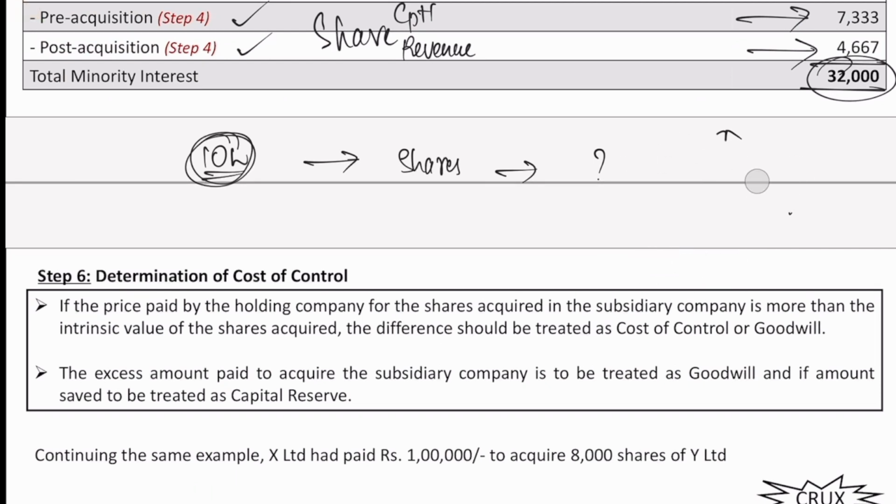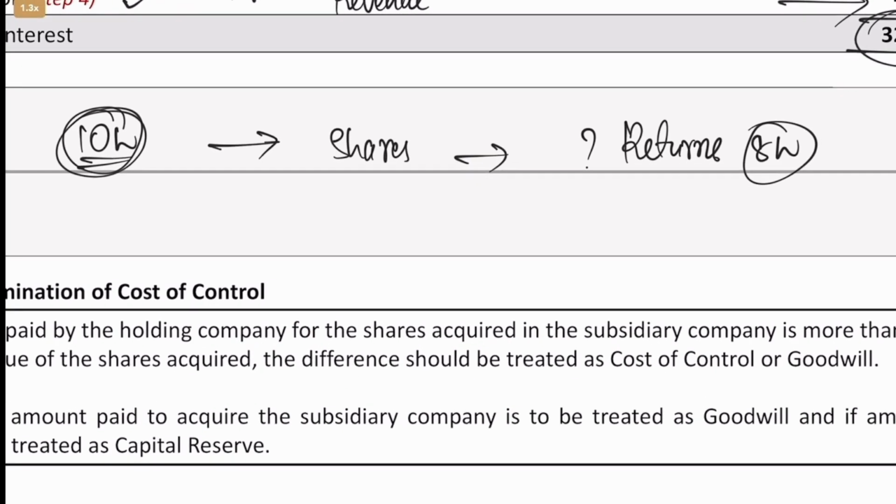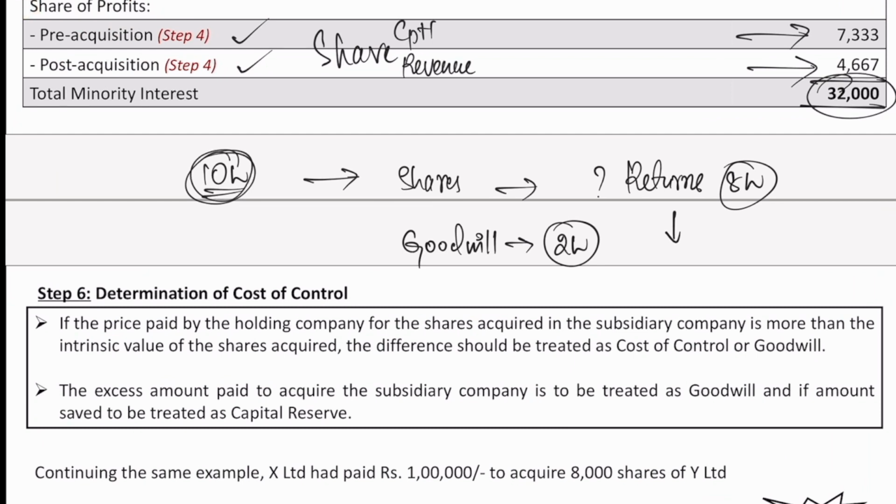We can also think of another situation wherein our returns are actually less than 10 lakhs. Let's say I'm getting only 8 lakhs worth of benefit by investing 10 lakh rupees. So in that case, I'm actually incurring a loss of 2 lakhs. We don't call it a loss, but instead we consider this as the goodwill which we pay for acquiring the majority stake in that business. We have acquired majority stake obviously, but by paying some extra amount.